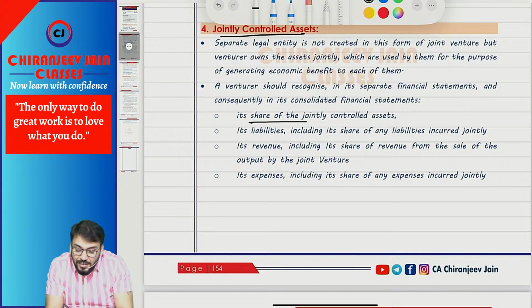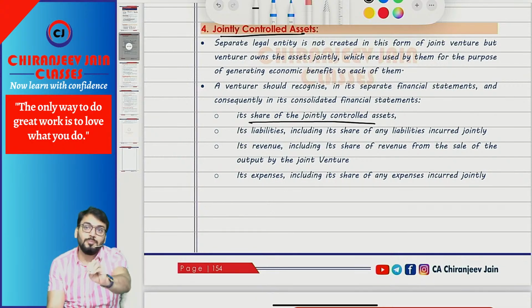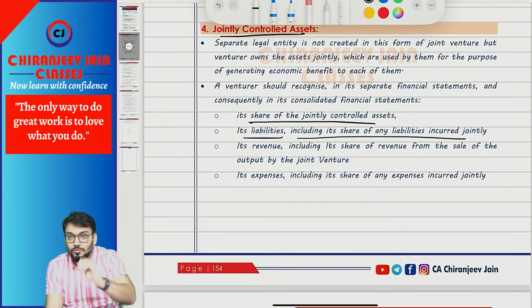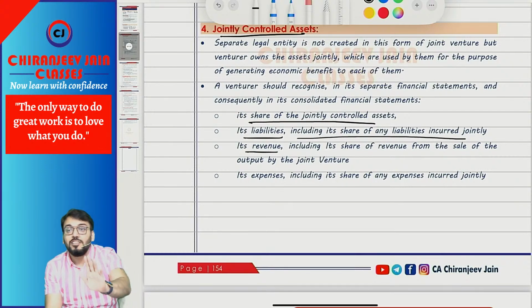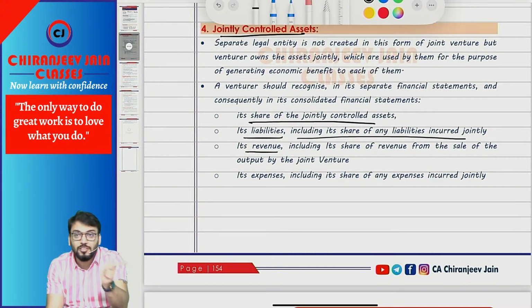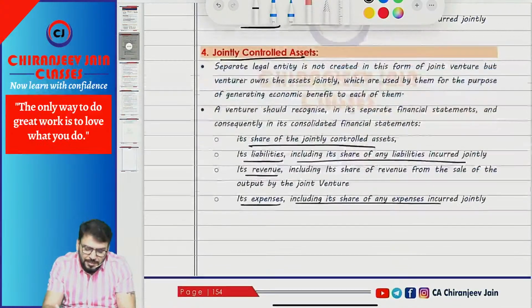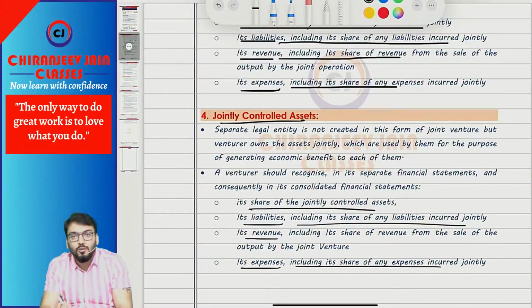If the share of the jointly controlled asset is 50-50, then 50% share will come in my books, 50% share will come in his books. Is liability including share of any liability incurred jointly? Suppose we have taken this camera by taking a loan, so the loan will also come. Is revenue including share of revenue? Suppose we are generating some income from this camera, we are giving it on rent, so rent will be joint income, that will also be shared equally. Is expense including his share of any expense jointly incurred? Same thing. The accounting treatment remains the same. So for jointly controlled operation and jointly controlled asset, accounting treatment is the same.